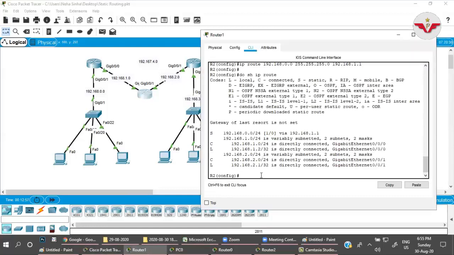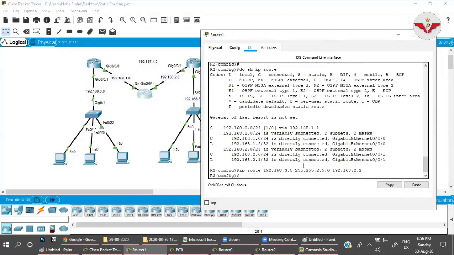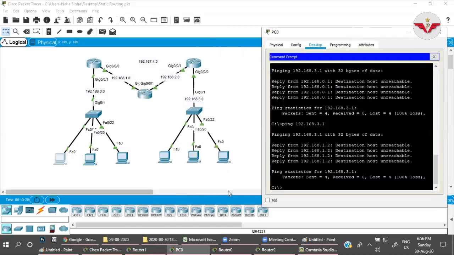So on this router also I'm going here and IP route 192.168.3.0 255.255.255.0 192.168. Once the packet reaches this router, it will send it to the next hop, this IP 2.2. So 2.2. Now let us check what is happening.